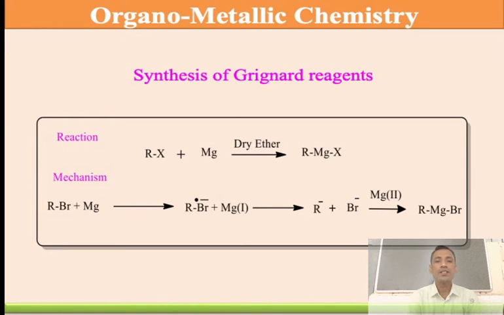So this is the synthesis reaction: RX, magnesium metal in the presence of dry ether, forms RMgX. The mechanism is shown below. Alkyl halide plus Mg, electron transfer gives R radical plus Mg+, then one more electron transfer, and it forms the RMgX compound.